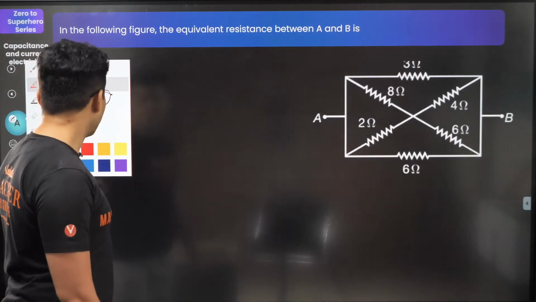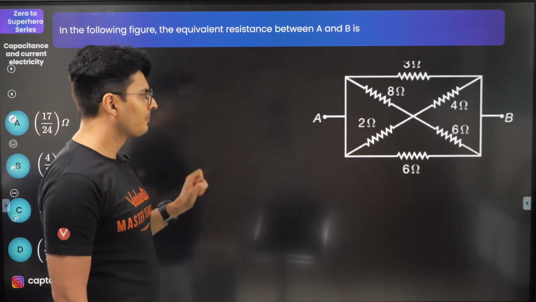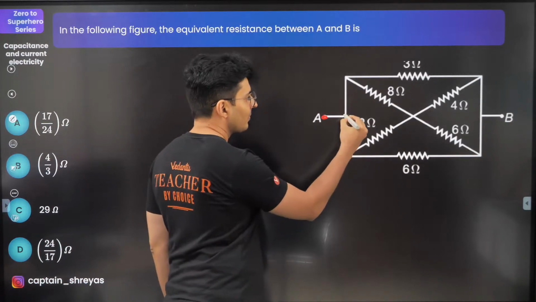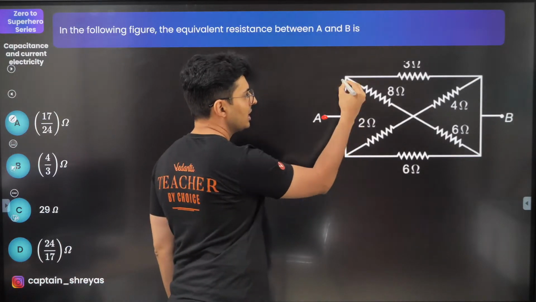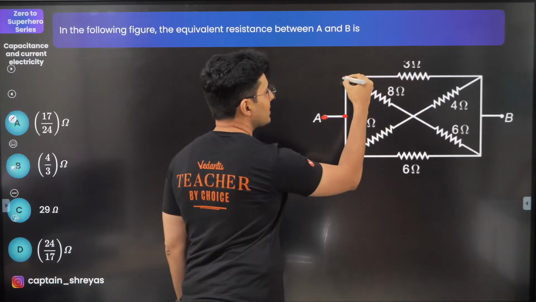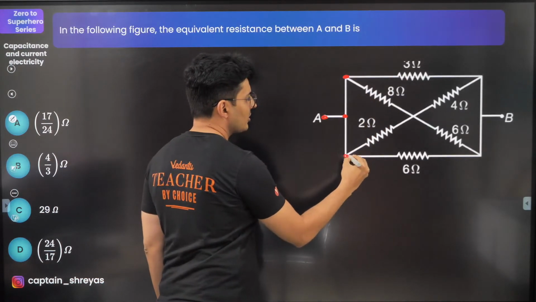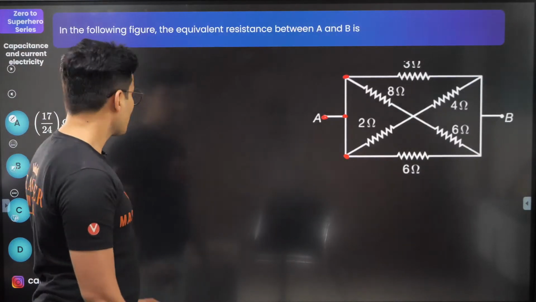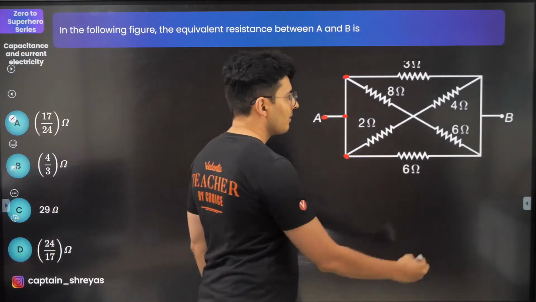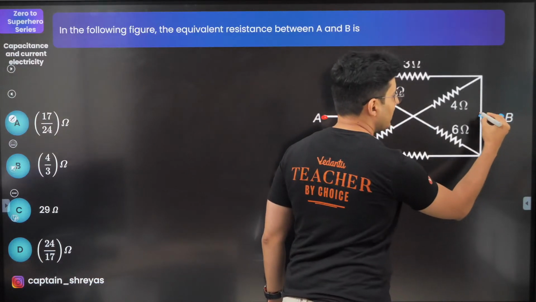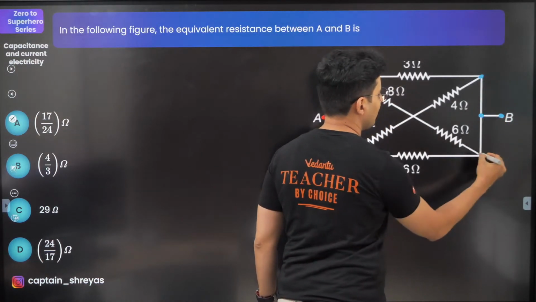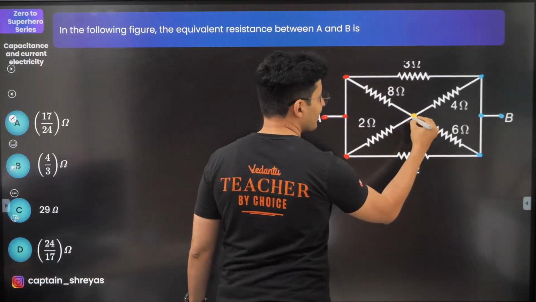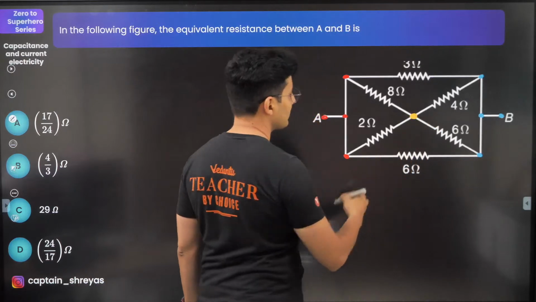But there is something else which you can do. That is looking at which point is at which potential. If you take at this point is at A potential, A is some volts. The same wire will have same voltage. This is all a wire. This is also red. This is also red. I'm using same colors which have same potentials. That's all. Now for the side B, this point and this wire, obviously same potential. Even this one, same potential. Even this one, same potential. The one in the middle is something else only because it's not connected directly to anything else.